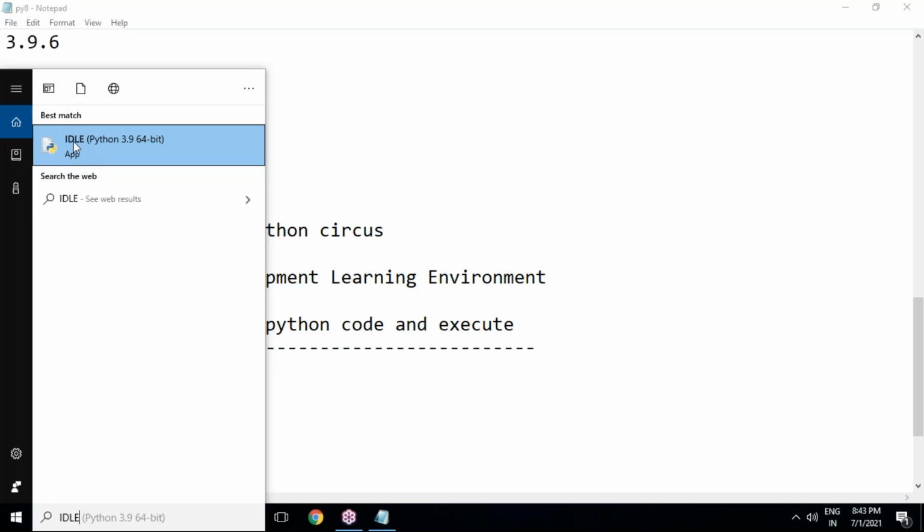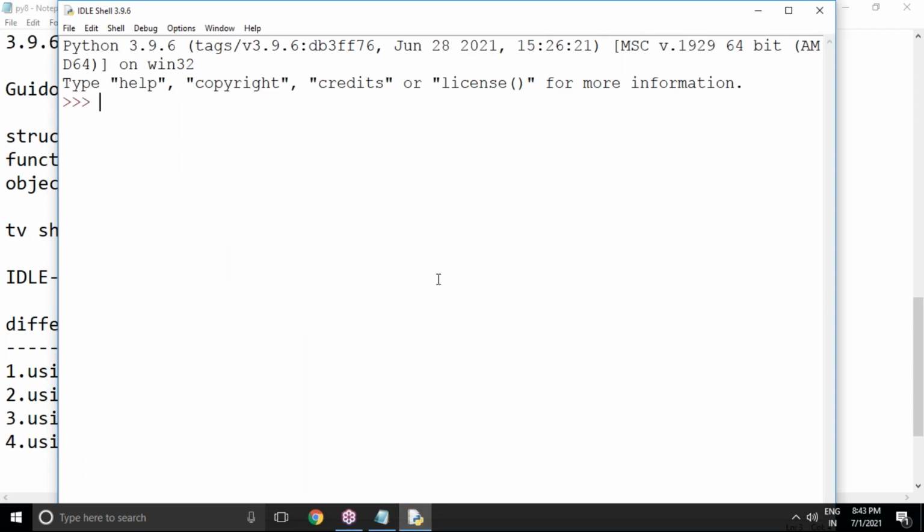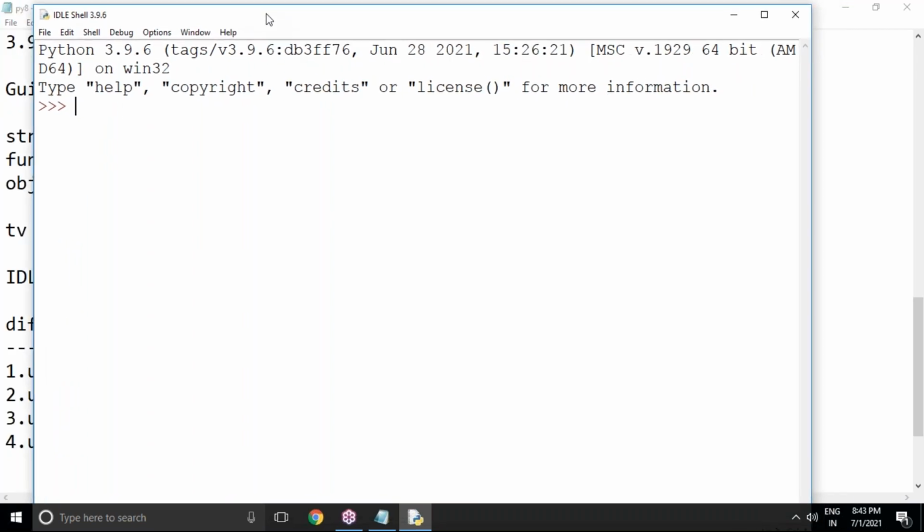As soon as we click on this icon IDLE, you will get one window. That window is called the interactive window, or interactive shell. Look at here, I am getting the interactive window. IDLE shell 3.9.6. This is my interactive window.